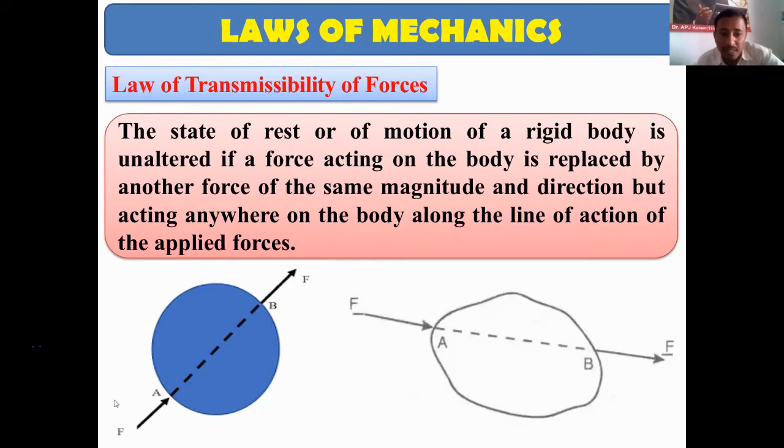But the replacement of the force should be such that it should have the same magnitude, it should be along the same line of action and in the same direction.